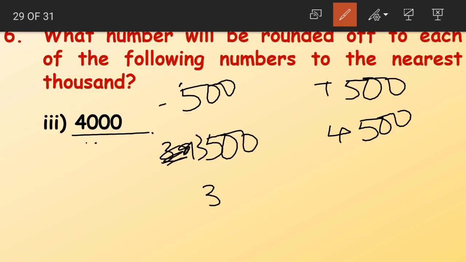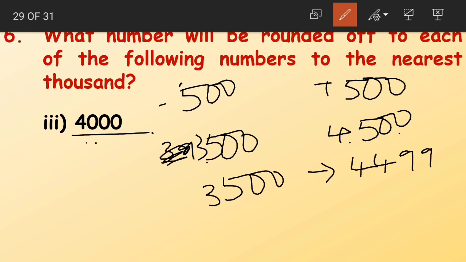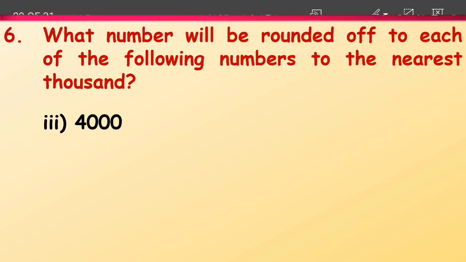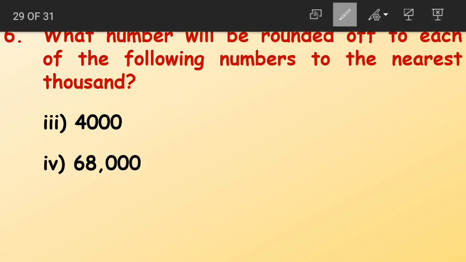So the numbers from 3,500 till 4,499, that is 4,500 minus 1. These 1,000 numbers, when rounded off to the nearest thousands, can be estimated as 4,000s. Clear, students? Yes. Moving on to the next question, 68,000.